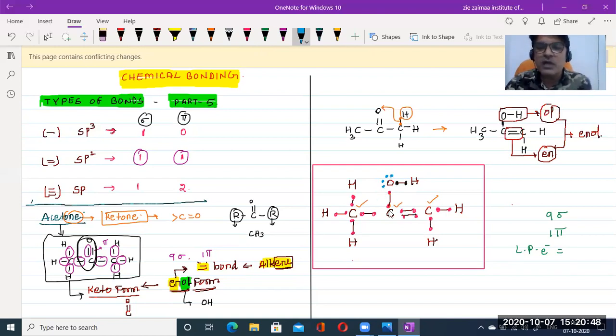Now let us count better now. So 1, 2, 3, 4, 5, 6, 7, 8. That's it. So here is the enolic form of acetone. So this is the structure of what? Enol.